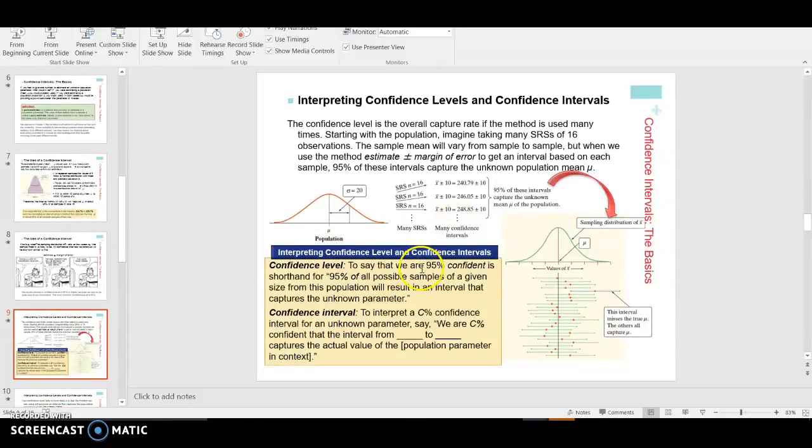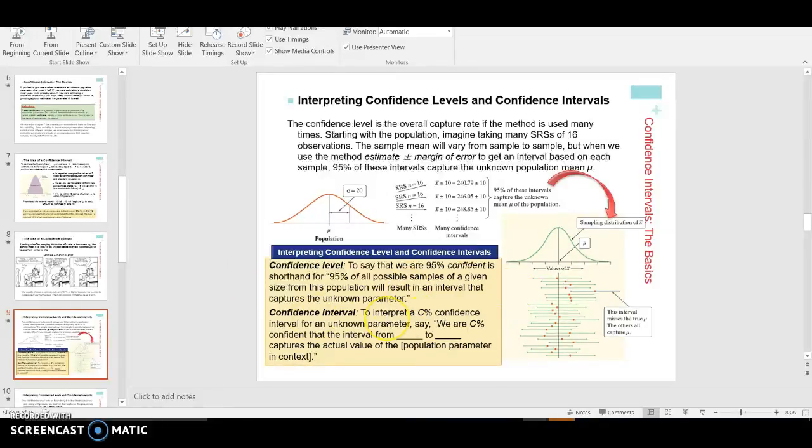Really, that's what we want to say with the confidence interval. This is the kind of language you want to use: when we say we are 95% confident, it is a shorthand for saying 95% of all samples of a given size from this population will result in an interval that captures the true mean. So as you can see over here, if you're 95% confident, these are our intervals. These red dots were your means that you found, and you see that most of the time we capture them and one of our confidence intervals misses. If we were 100% confident, that means every confidence interval of that size that we take will hit the true mean, which means it should be a little bit larger.